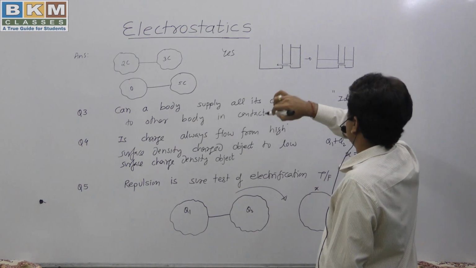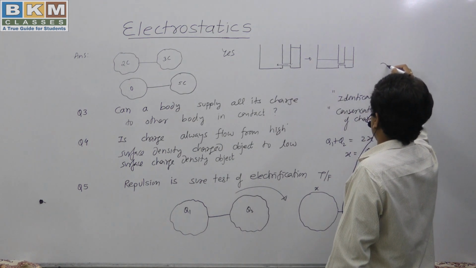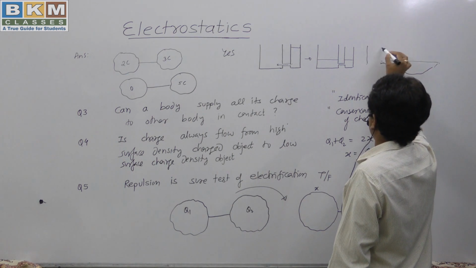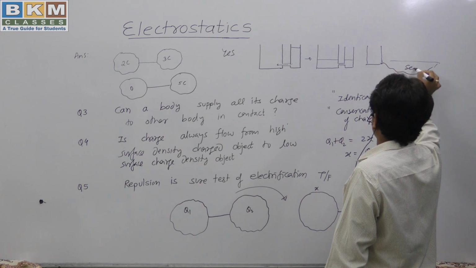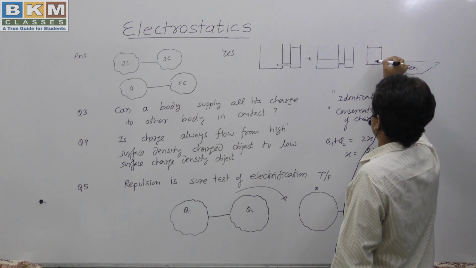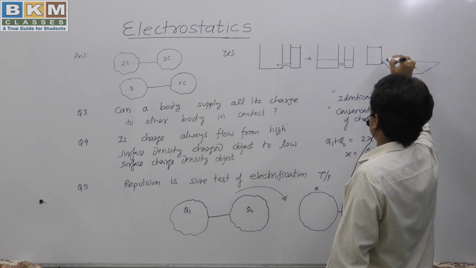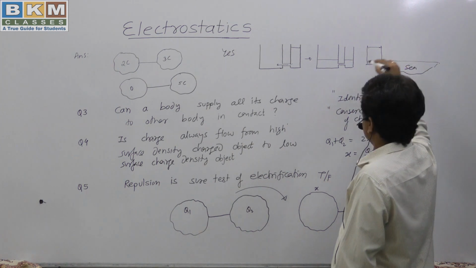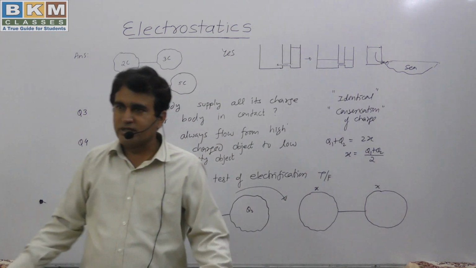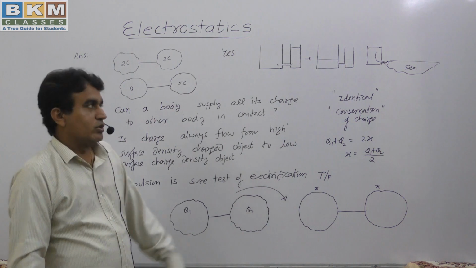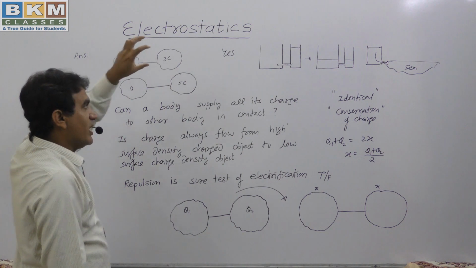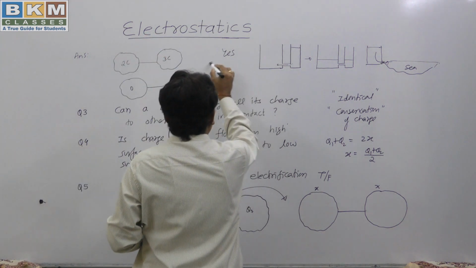So what happens when I connect a bucket with the sea? On one side we have the sea and on the other side we have a bucket. When I connect a full bucket with the sea, I will say that the level of the bucket will decrease and the level of the sea will increase, but you will say that the level of the sea will never increase. So the whole of the water will go to the sea. This can happen when we have a very large object connected with a smaller object. So the whole of the water can flow to this object. Similarly, whenever you connect a charged object with earth, it gets neutralized.